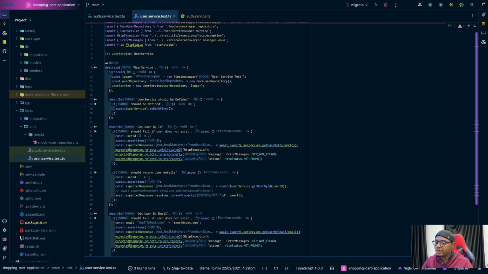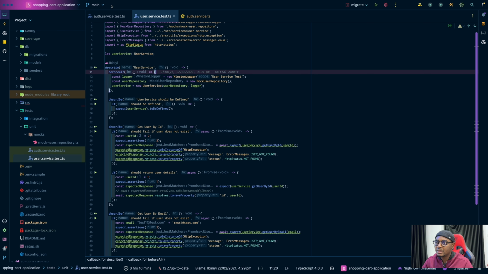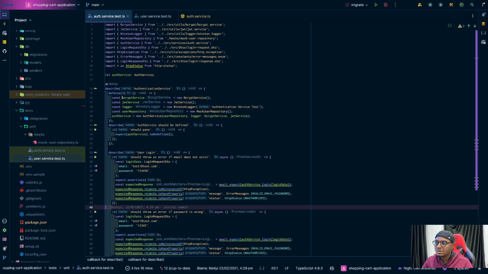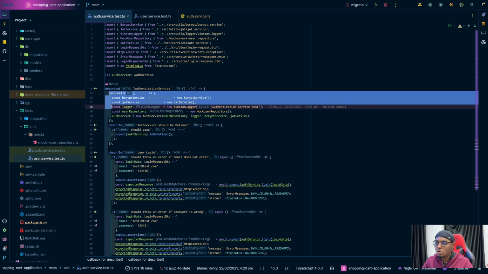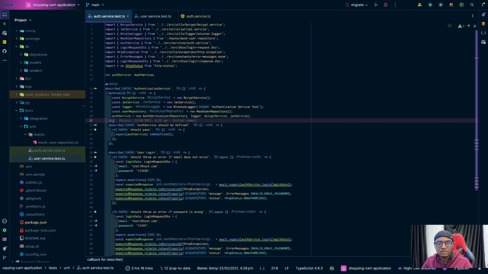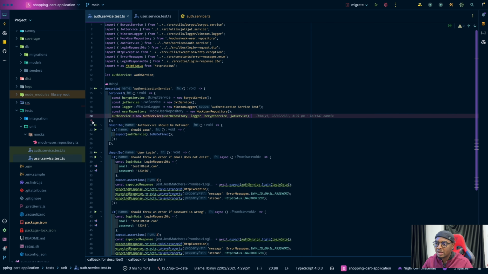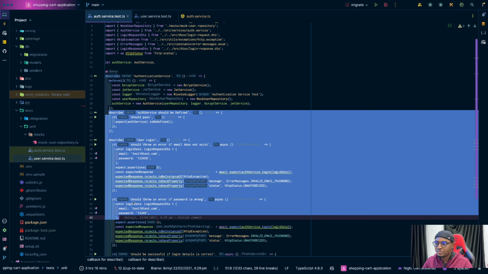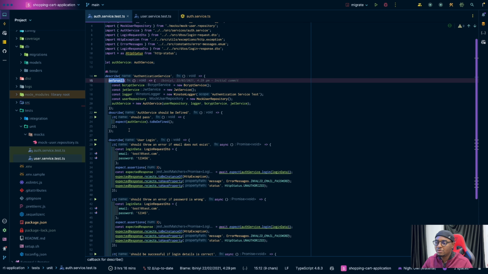All right, so the same thing here. Let me quickly mention this before all. It's like a hook in Jest, and I think it's available if you use Mocha also. It basically runs all this code before every single test case here. So there's also before each, which has a smaller scope than before all.